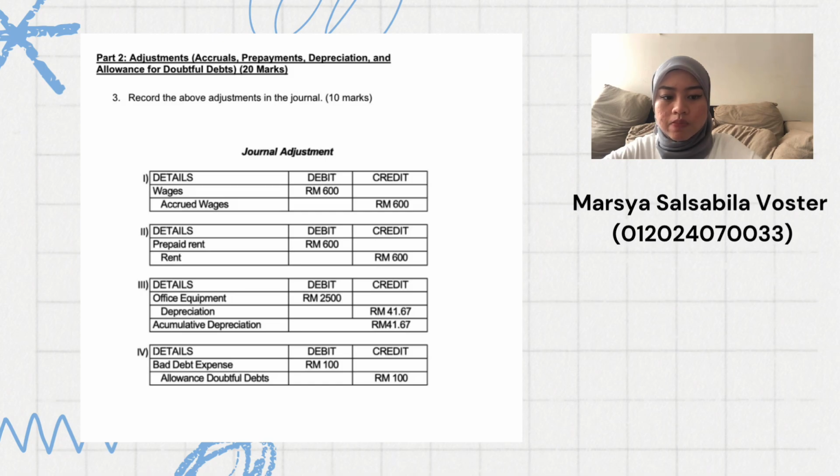Next we have prepaid rent. Prepaid rent we put on the debit side, RM 600, because it's an asset, and for rent, it's an expense, so we put it on the credit side, RM 600. Then for the office equipment, laptop RM 2,500, we put it on the debit side. For depreciation, it is RM 41.67, and the same goes for accumulated depreciation. For the last one, bad debt expenses, we put RM 100 on the debit side, and for the allowance for doubtful debt we put it on the credit side, RM 100.